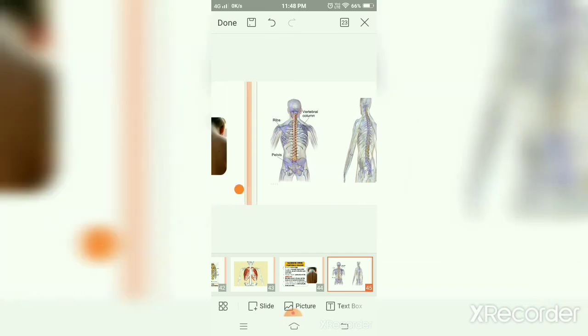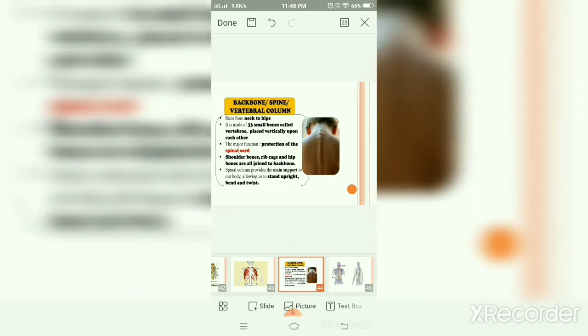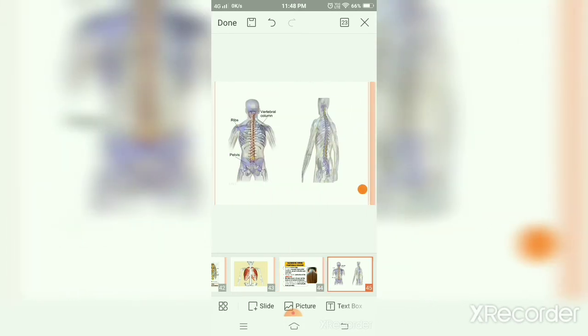Each one of them is called a vertebra. Now, the major function of the backbone is protection of the spinal cord. As you can see, this yellow structure is our spinal cord, and our backbone protects this spinal cord. This spinal cord is present inside the hollow cavity of our backbone.